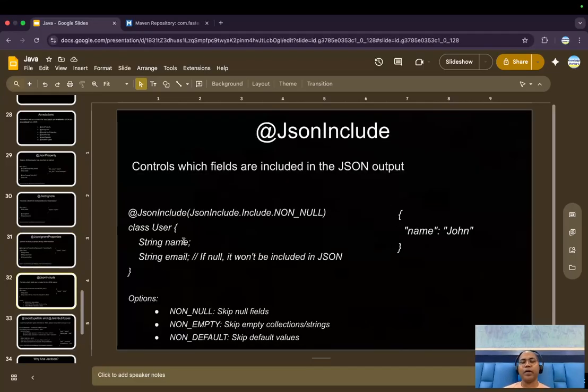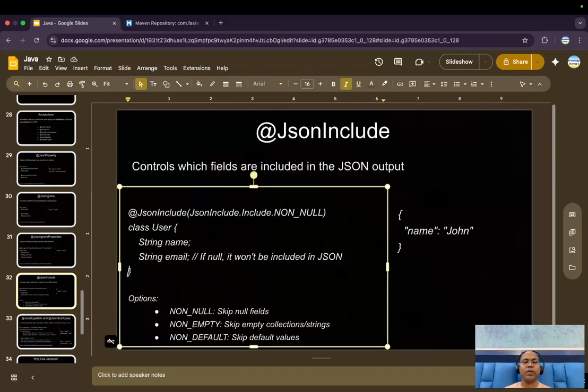Okay, and sometimes a particular object, maybe the user object, has 10 fields. Maybe some fields are null. So you want to decide whether null would be part of our JSON or not. So you can use non-null. Here you have multiple options. You have maybe non-null or non-empty or non-default. So these are the options available.